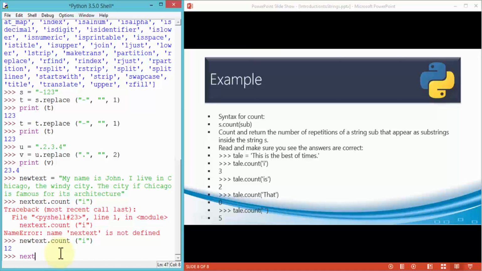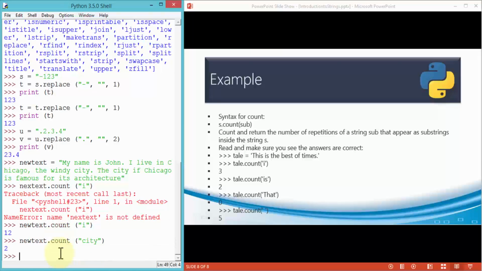Similarly, I can also search for words, so I can say new text dot count, and this time let's say I'd like to find how many times the word city appeared within this paragraph. And Python tells me that it appeared twice.